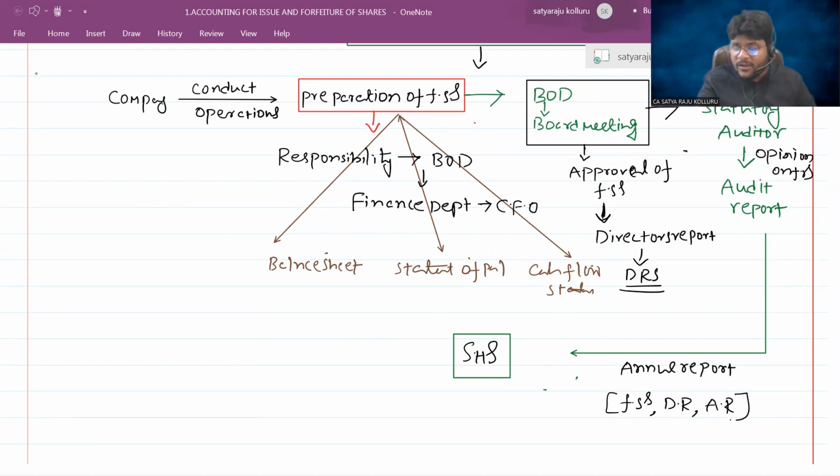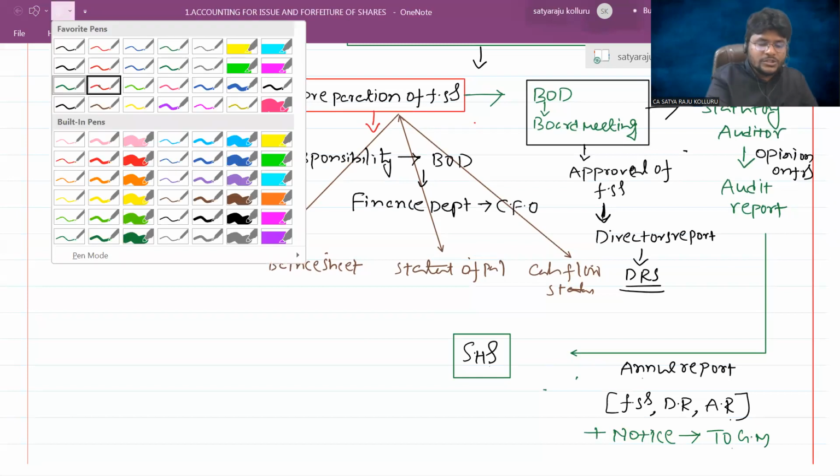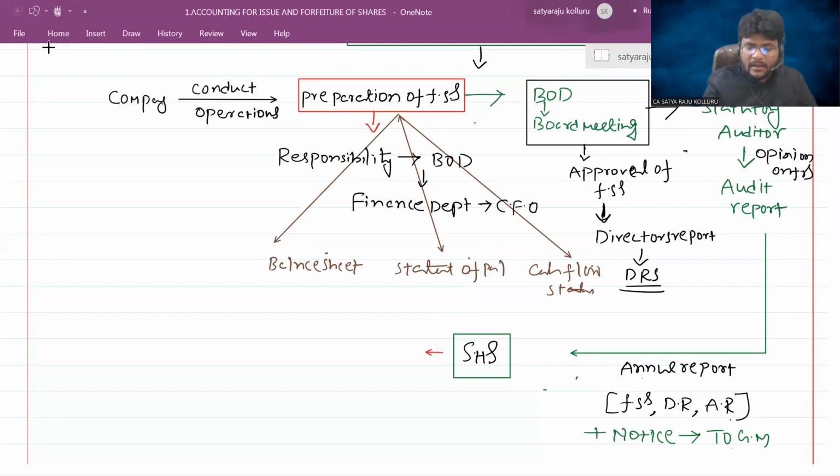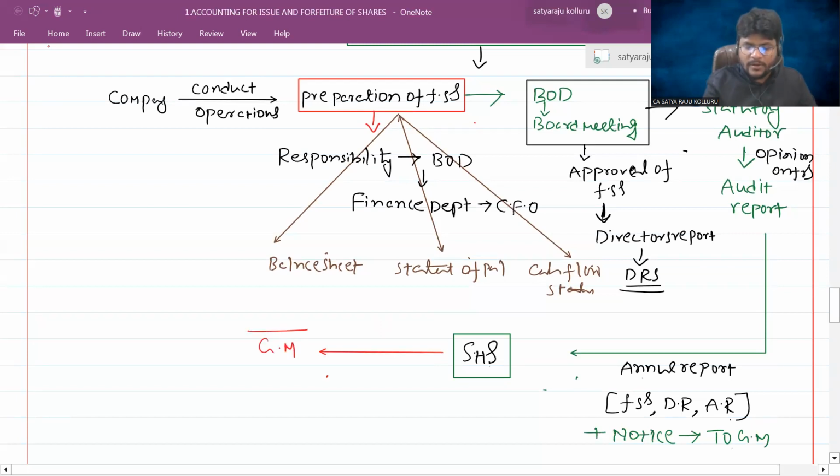That's why this annual report is sent to the shareholders along with a notice of invitation to the general meeting. This annual report, along with the notice to attend a general meeting, needs to be sent to the shareholders. Then what will shareholders do? Shareholders will attend the general meeting.